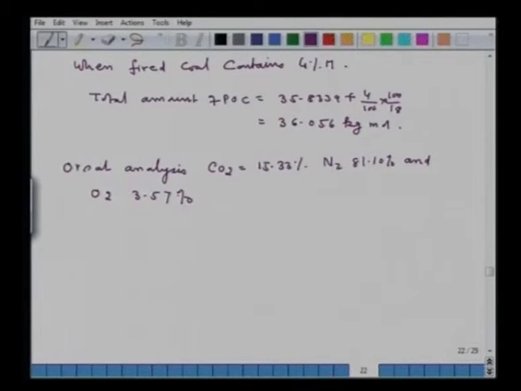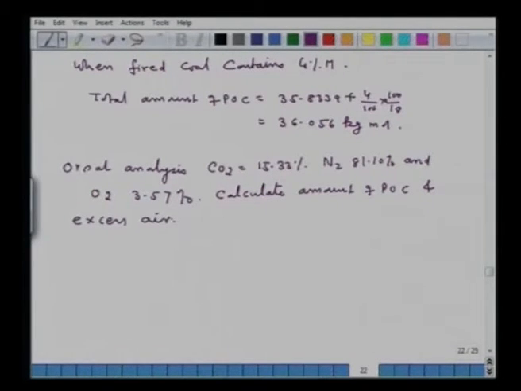This is the Orsat analysis given. Then we have to calculate the amount of POC and excess air.